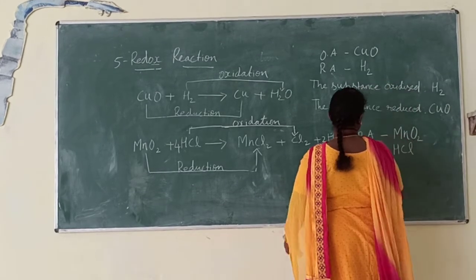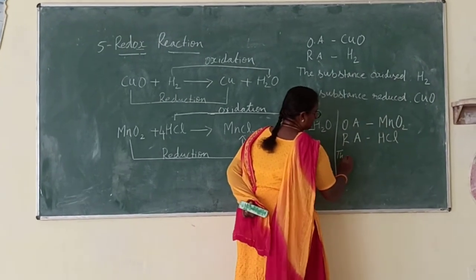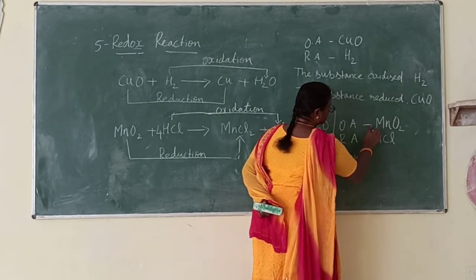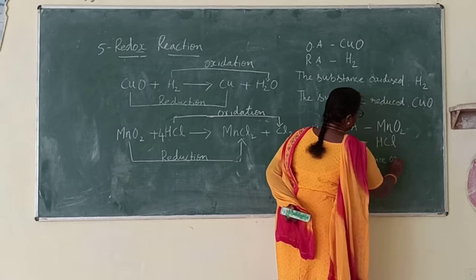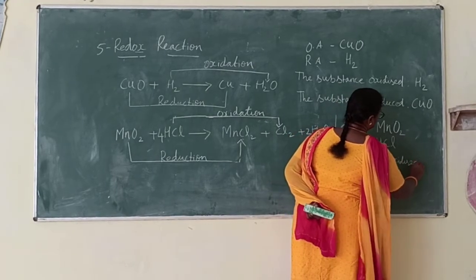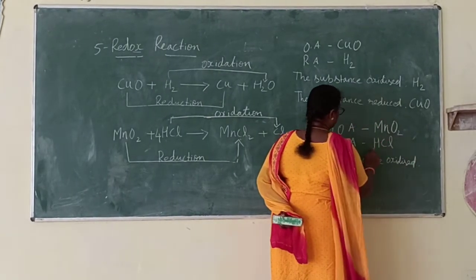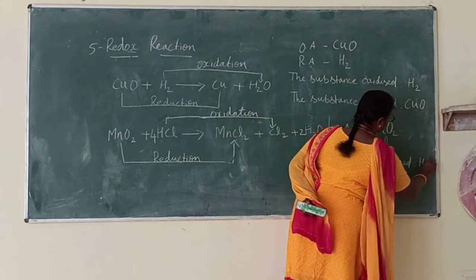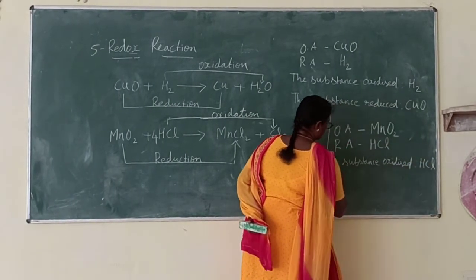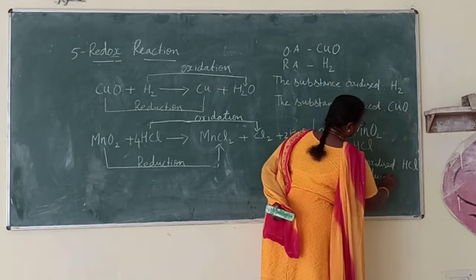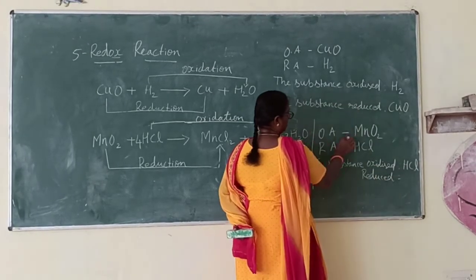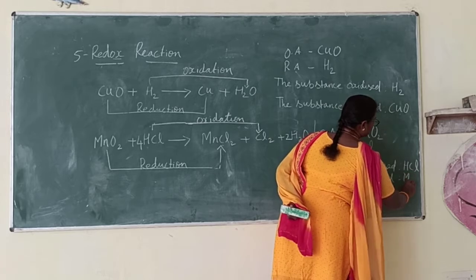Now tell me the substance oxidized. You can look here itself and see. Which one is oxidized? HCl. Reducing agent gets oxidized. The substance reduced, which is the oxidizing agent, MnO2. This one is reduced.